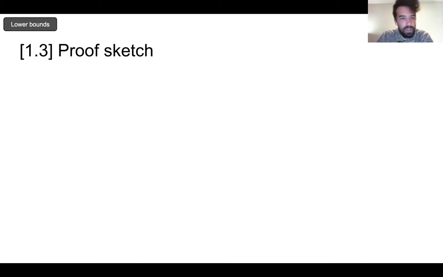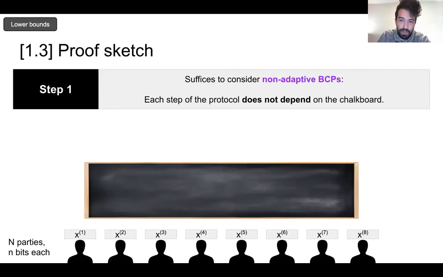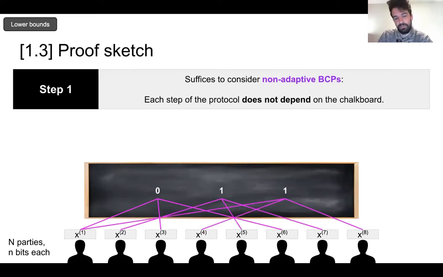All right, so let's describe the proof here. The first step is to show that it totally suffices to just show lower bounds against non-adaptive BCPs. And you'll have to take my word for this, but it's relatively straightforward to show and greatly simplifies the proof. So what does a non-adaptive BCP look like? Well, each bit that's written on the chalkboard doesn't depend at all on what was written on it before. And so these things are just deterministic functions of some inputs held by some parties.